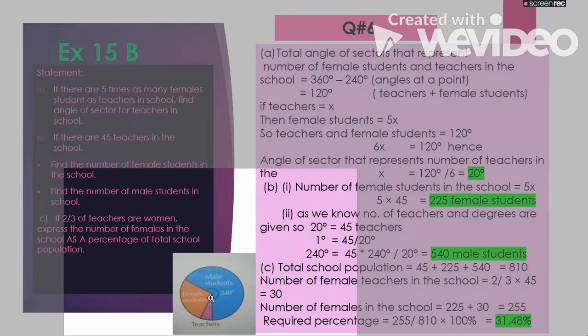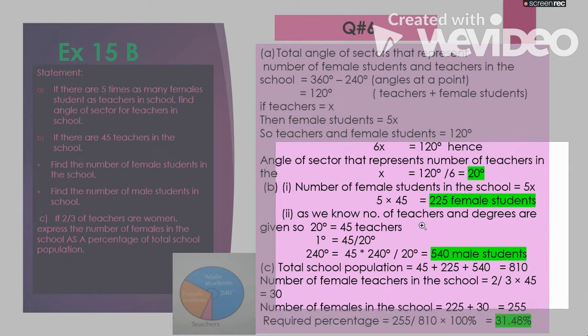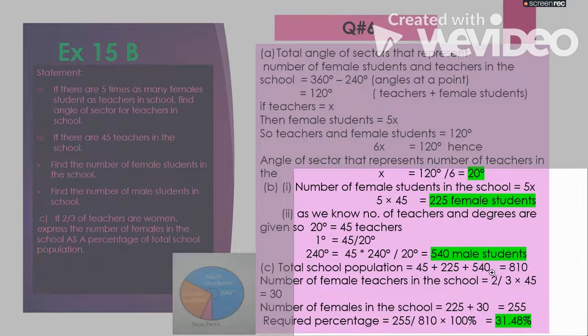The total school comprises male students, female students and teachers. So teachers are 45, female students we have concluded 225, and 540 male students. So it is equal to 810.